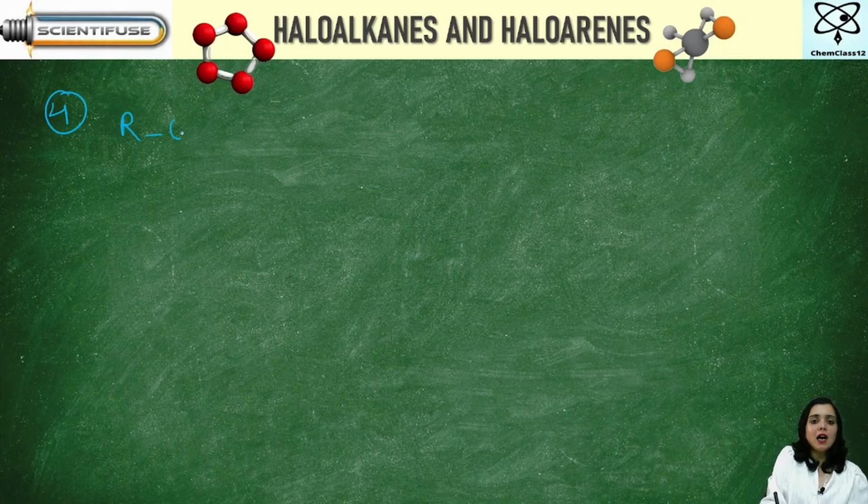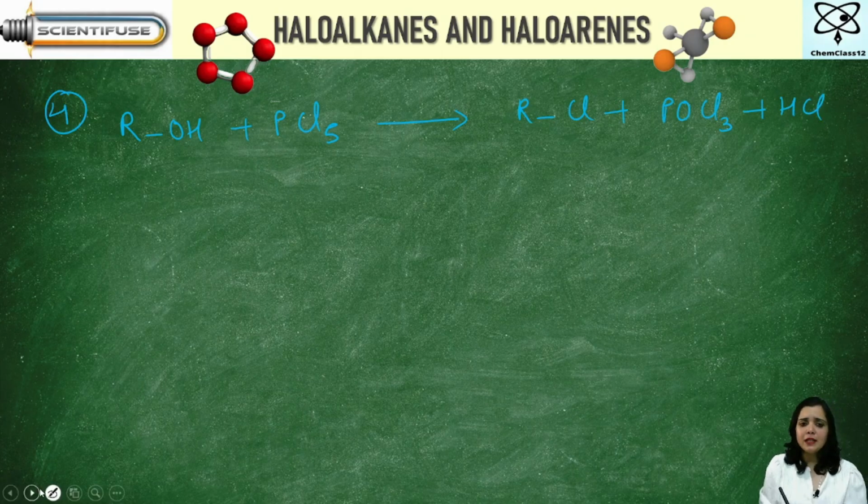Now let us move to the next reaction, that is with PCl5. So I say ROH plus PCl5 is going to give me RCl plus POCl3 plus HCl. Pay attention, everyone. I say this here, from here, only one chlorine goes and attaches here.